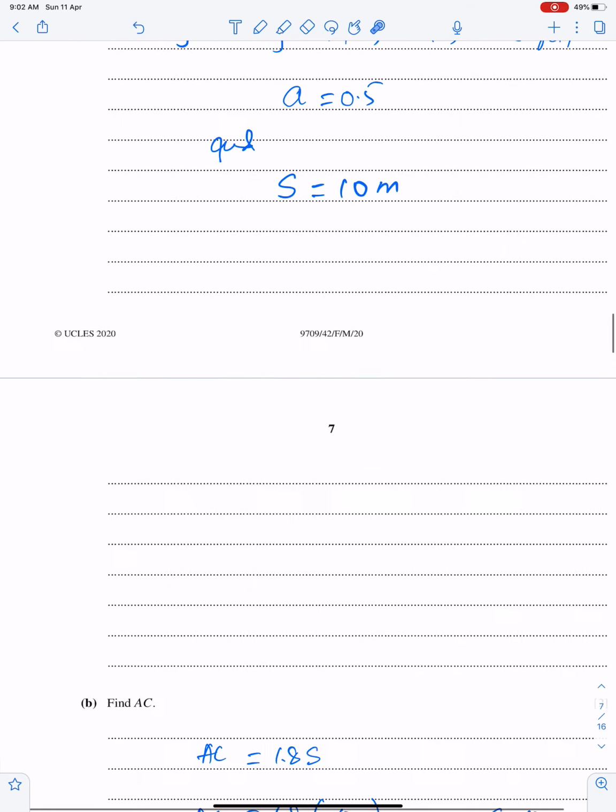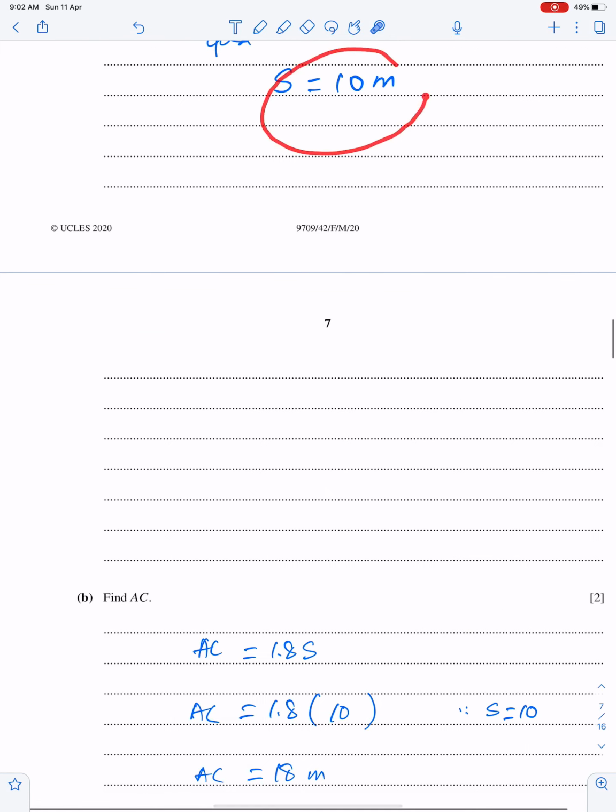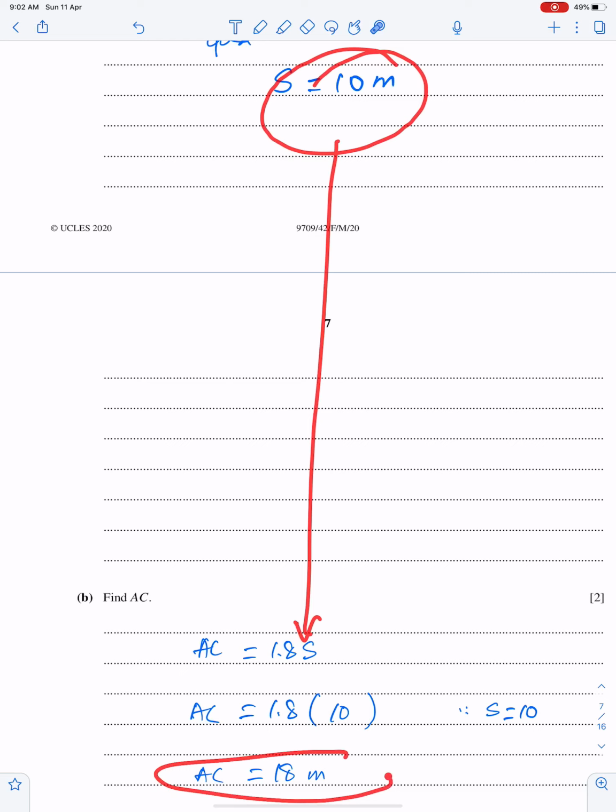Now find the distance AC. Distance AC is 1.8 s. So by substituting this 10 over here, we can get the distance AC.